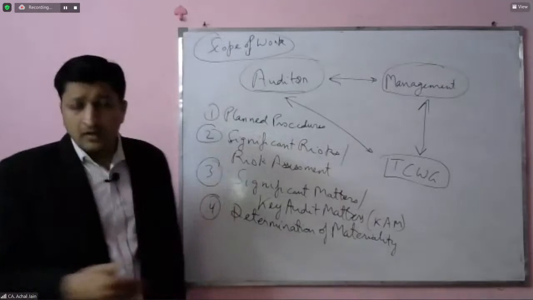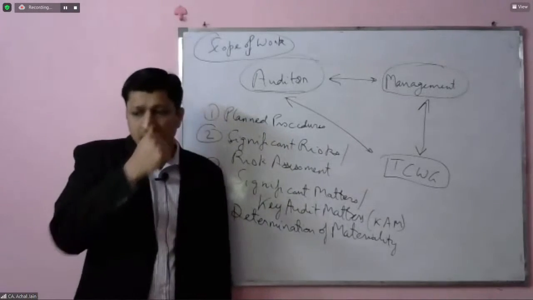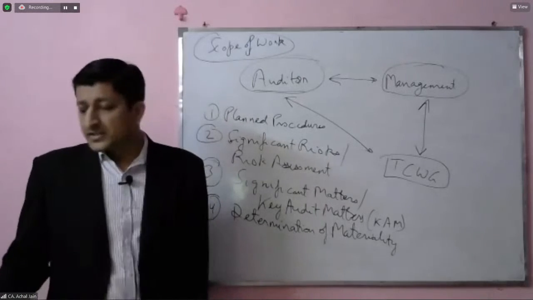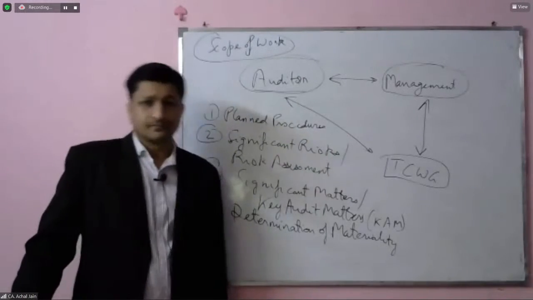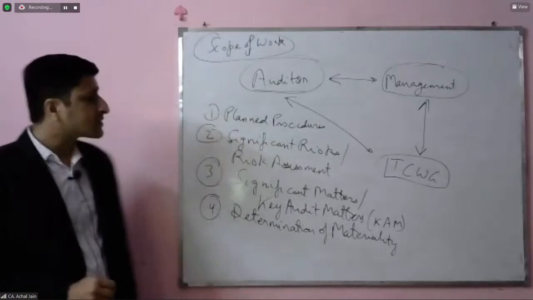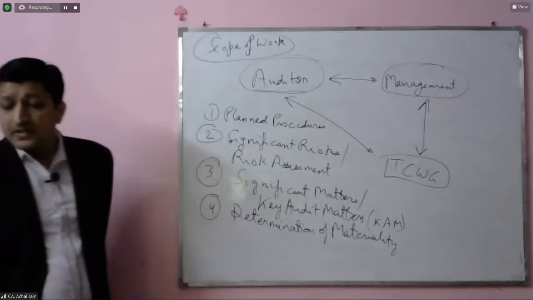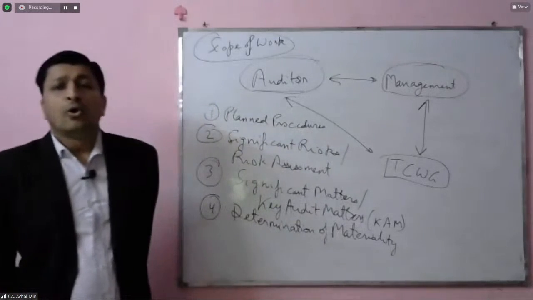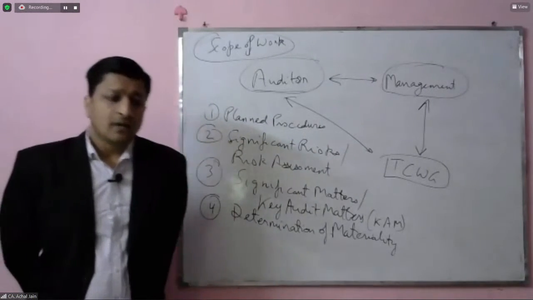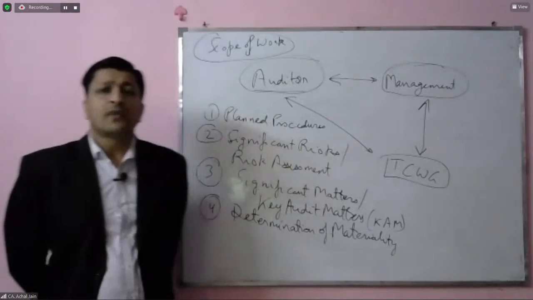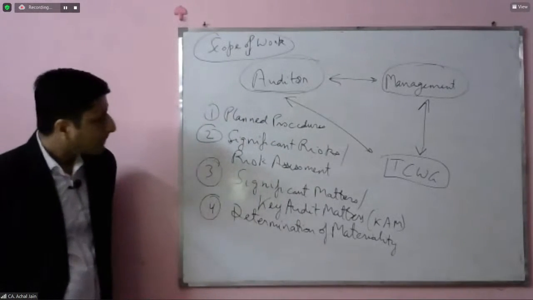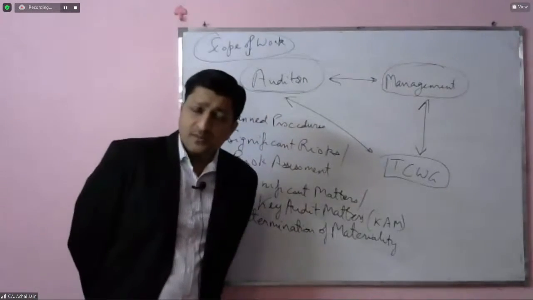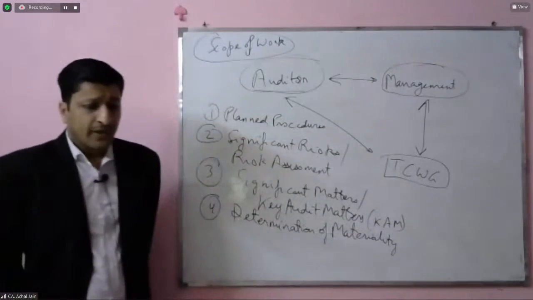Okay, and that is how the flow of this communication starts, bringing out clarity as to what all the auditor has been doing. Okay, next aspect is about the significant risks or the significant items which the auditor would have observed. Now, this is something which will flow from the risk assessment which the auditor would do.